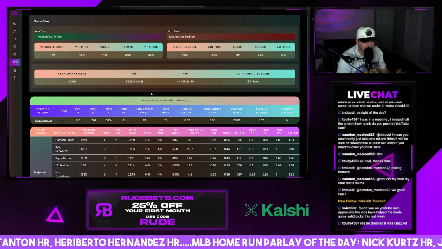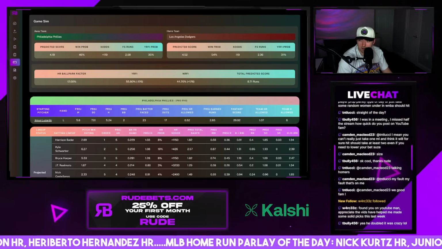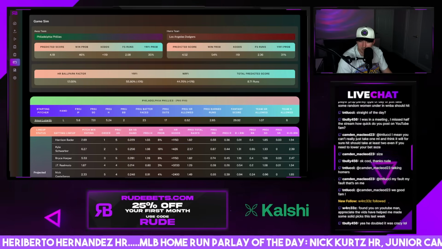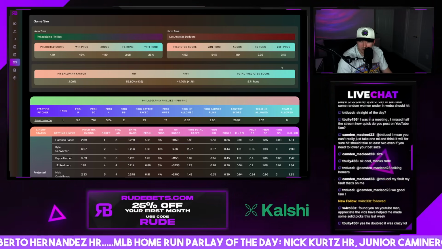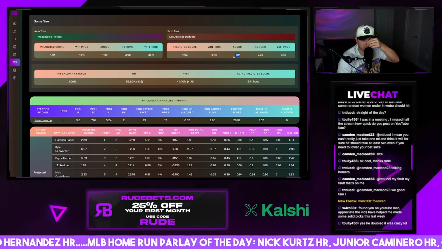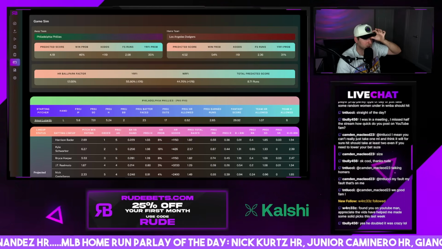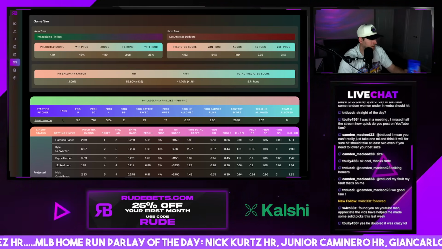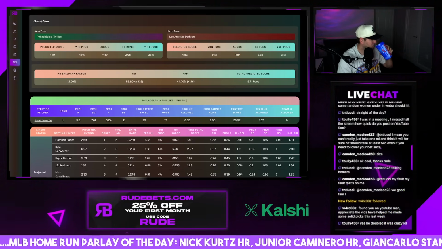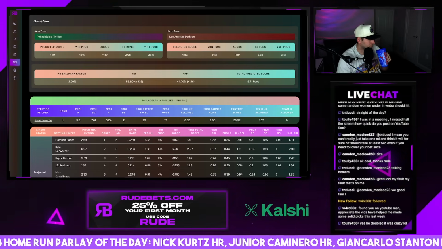And then game 15, Phillies, Dodgers. Looks like the Dodgers will take this one. I don't like the Dodgers' price, though, at minus 142. And the Phillies are fair value at plus 120.